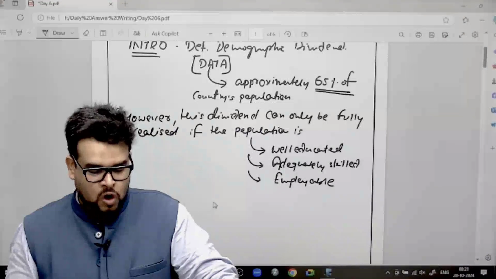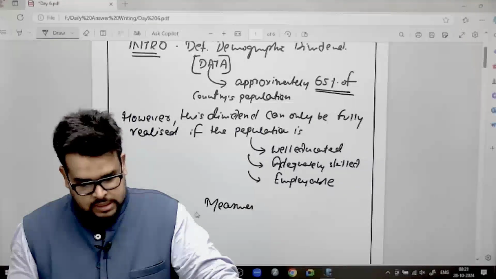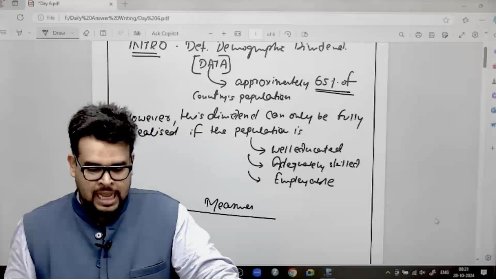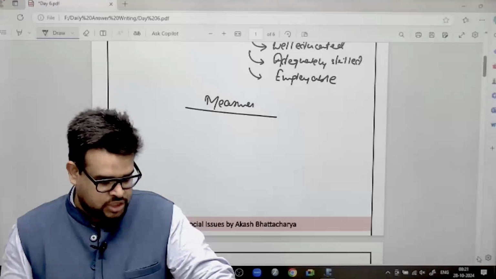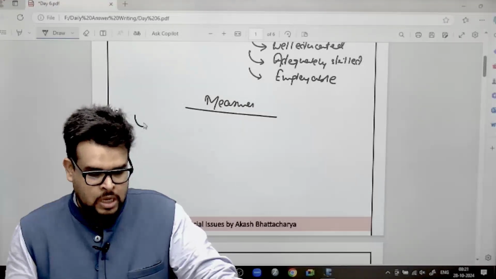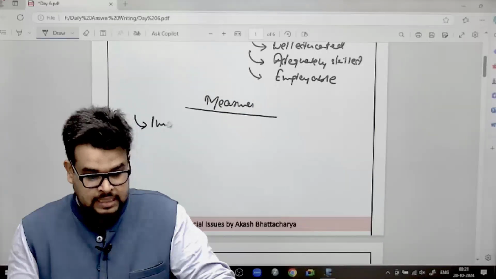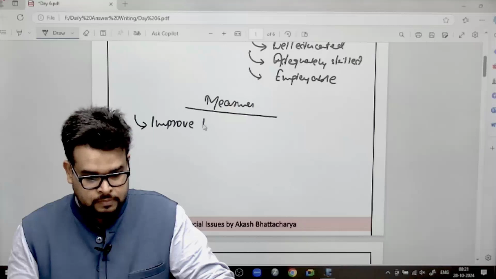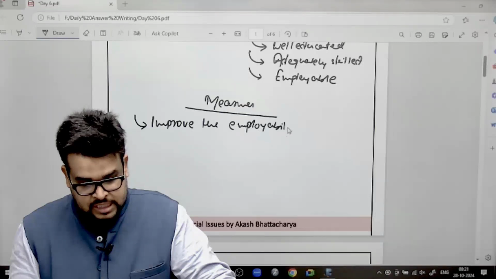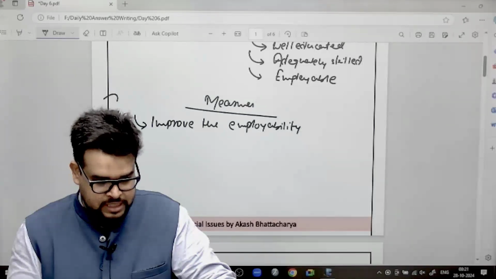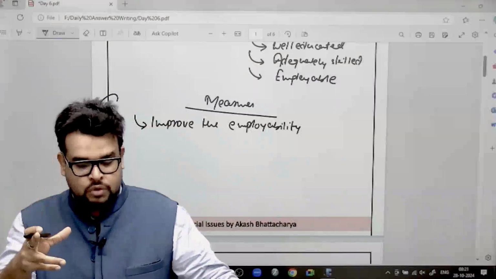Now I will go on and try to address this measures wala part. What is this measures can be there. Okay. When I talk about measures, what is the idea behind writing these measures and all? So you just need to write why I am going to write the measures and all. Because the objective here is that I need to improve the employability. I mean, this is just a directive. You are not supposed to write this in your answer. This is just to tell you what is the objective using which I'm going to take the measures.